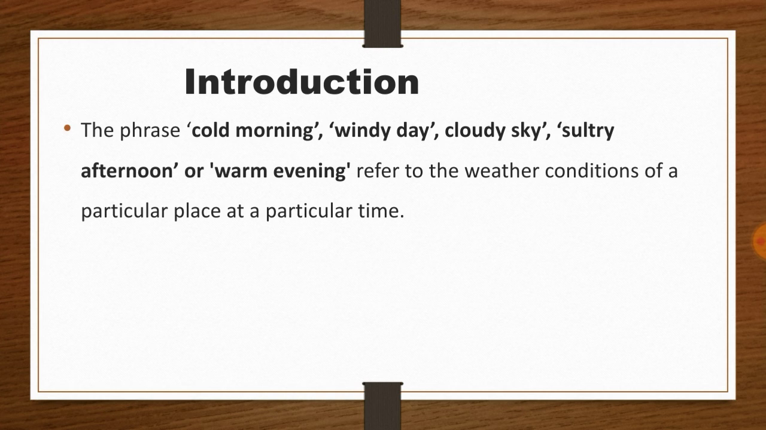Some days we say that it's a cold morning, right? On the other hand, some days we may feel like it's a windy day or a cloudy sky. Some afternoons we feel sultry, which means very humid and hot. Some evenings we feel it's very warm. So how do we use these phrases? Because we feel that, right? These phrases refer to the weather conditions of a particular place at a particular time.